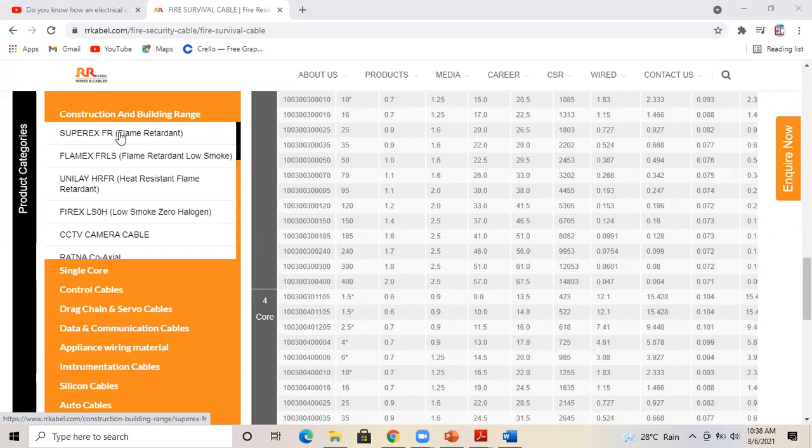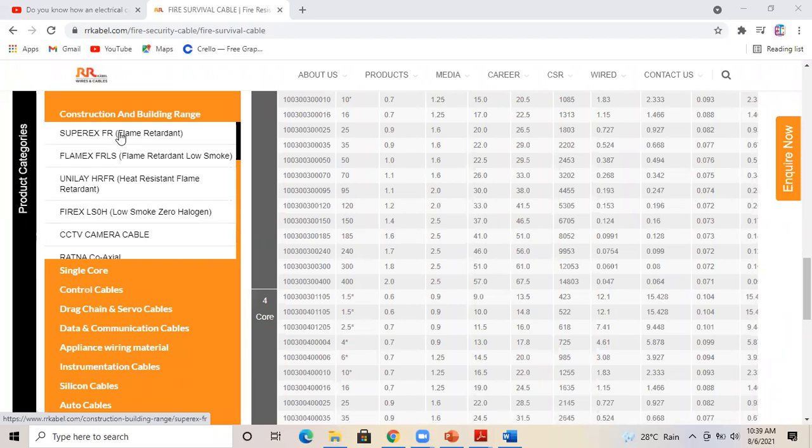In the case of flame retardant low smoke, usually in fire accidents in a building, the most dangerous thing is smoke. Around 80% of the people will get unconscious because of the smoke, without getting proper oxygen. If you get more smoke in the building, it might cause a person to become unconscious and fall down, and later he will die. So FRLS has the property of producing less smoke compared to normal wires. So flame retardant low smoke is another type of wire insulation.